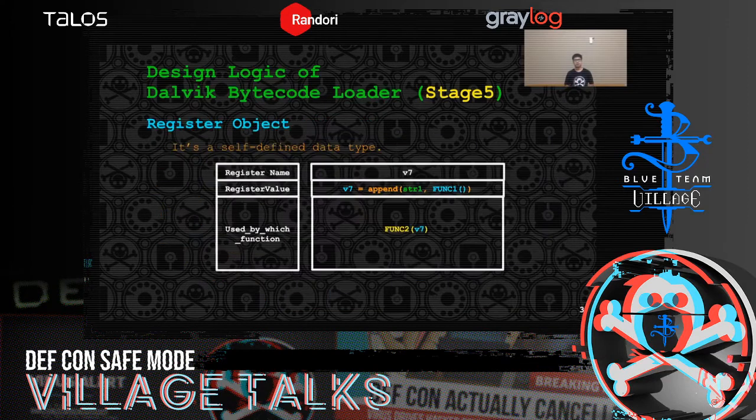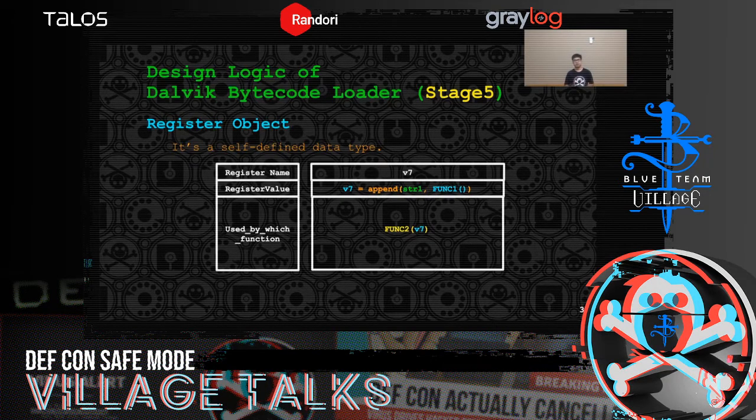To make this happen, we create a self-defined data type. We call it register object. In each register object, we store 3 kinds of information. Number 1, the register name. Number 2, the value of the register. And number 3, the function who uses this register.